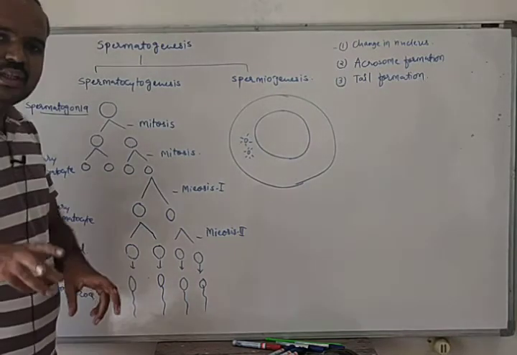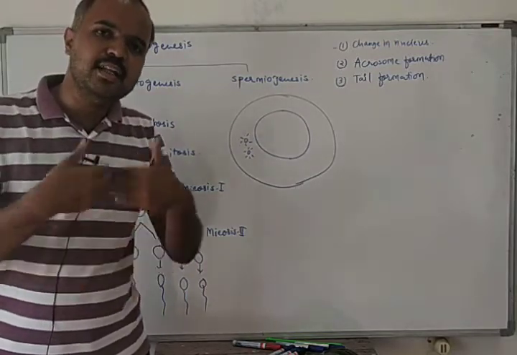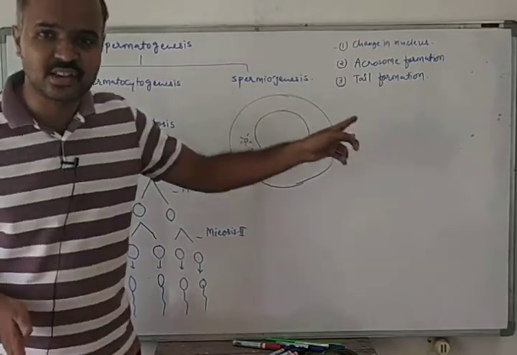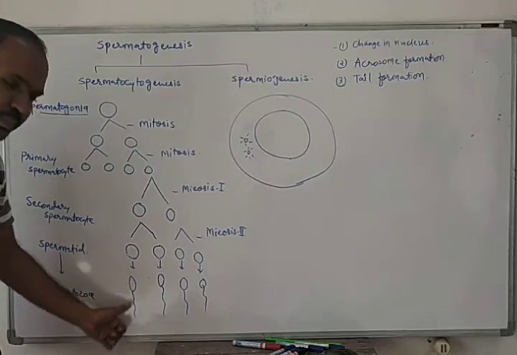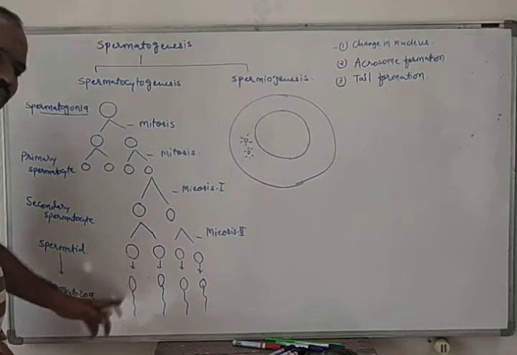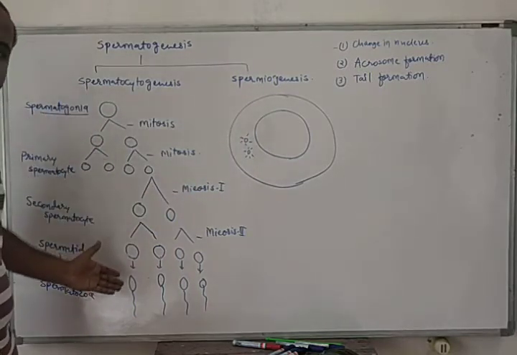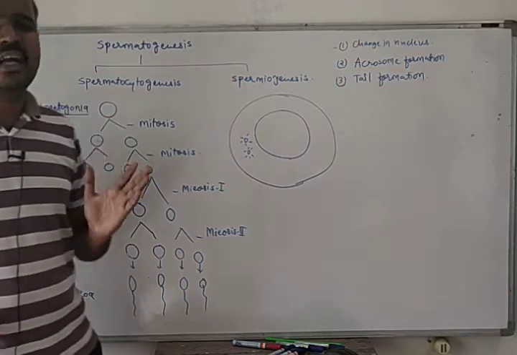So what is spermiogenesis? Development of mature sperm from spermatid is known as spermiogenesis. And the process of development of spermatids from spermatogonia is known as spermatocytogenesis.